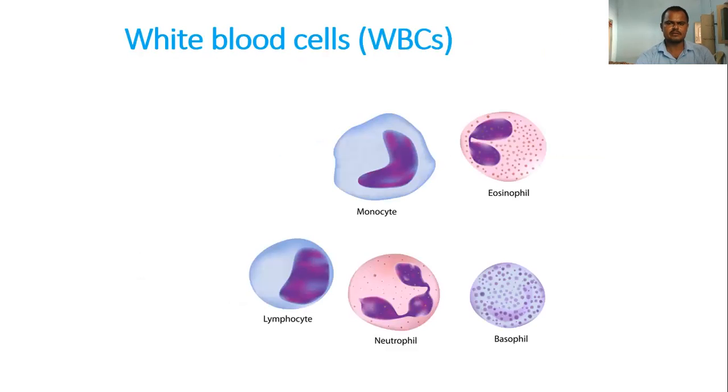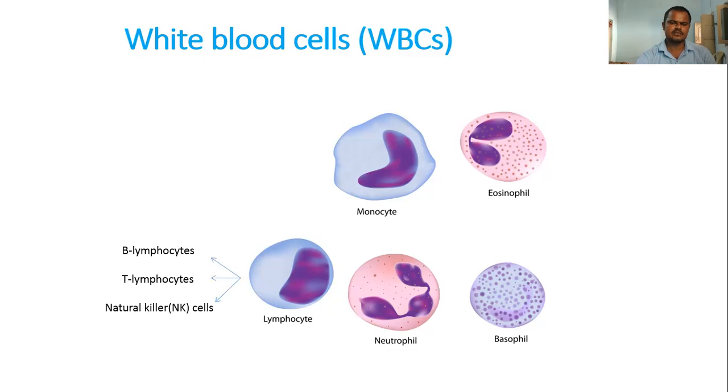These are the white blood cells we observe in the blood, and they directly participate in the eradication of foreign material or foreign organisms, parasites, pathogens. So monocytes, eosinophils, lymphocytes, neutrophils, basophils. These are the white blood cells that exist in the WBC, and they give the cellular response involving the immune action.